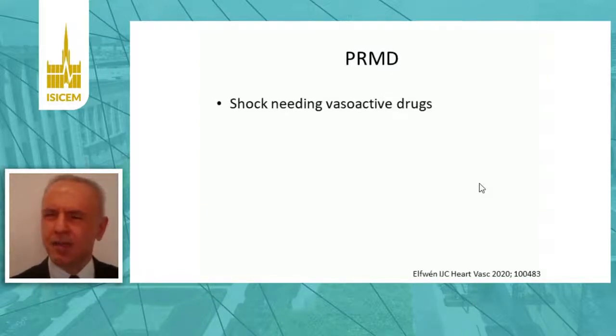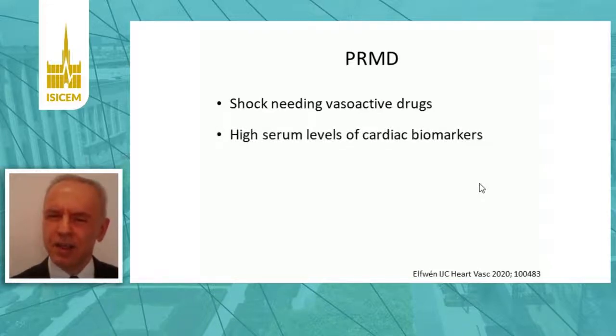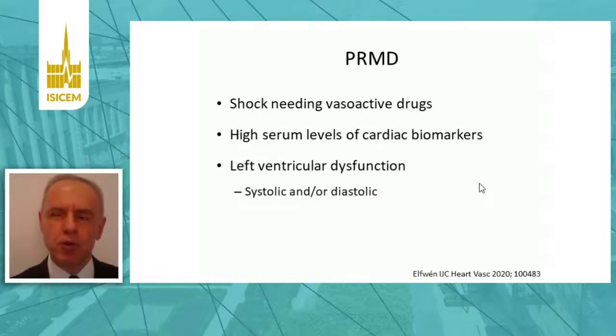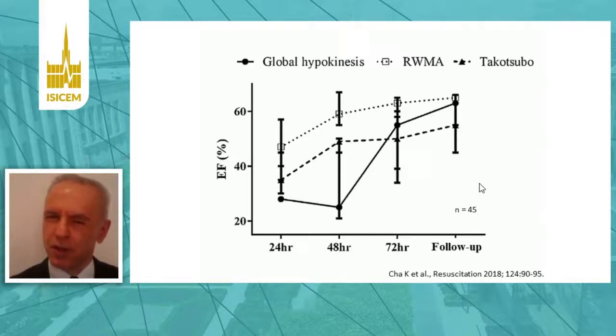PRMD presents itself as a shock needing vasoactive drugs, elevated cardiac enzymes, and left ventricular dysfunction, of course, both systolic and diastolic, that has been evaluated in several observational studies using post-arrest echocardiography. This one, for instance, included around 130 patients with cardiac arrest from non-cardiac causes, and despite the cause being non-cardiac, post-resuscitation myocardial dysfunction appeared in 1/3 of these patients. And as you can see in the graph, these changes included global hypokinesis, regional wall motion abnormalities, or even a Takotsubo syndrome.